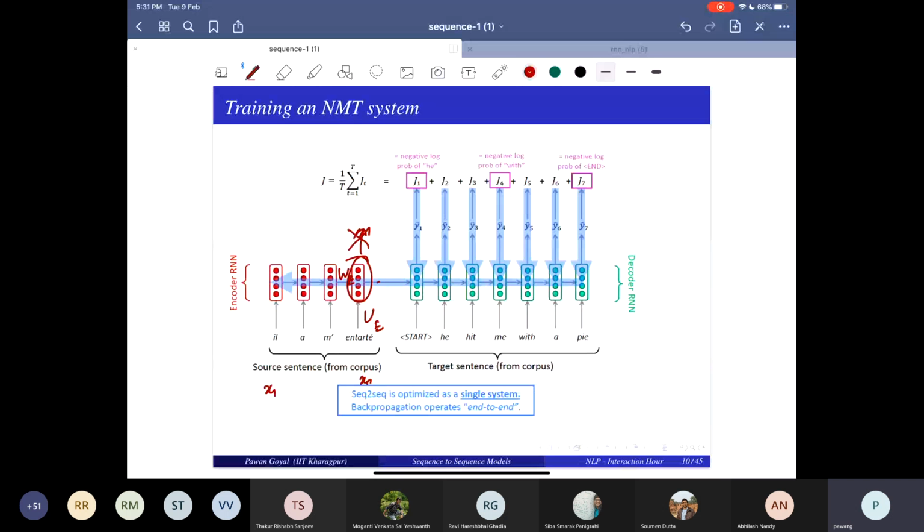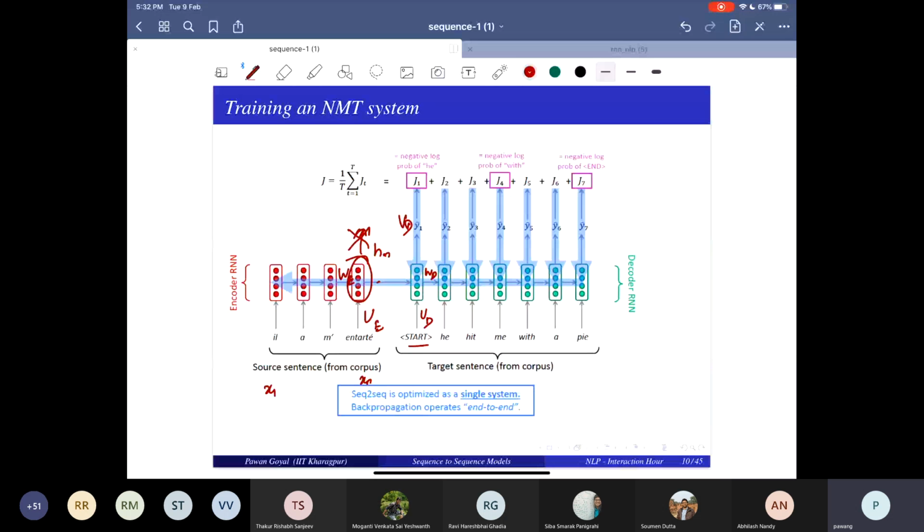This gives me the encoding of the input, hn, which feeds into the decoder, where I use two other matrices, U decoder and W decoder, and also a V decoder because I now have to generate a sentence. So I use three matrices in the decoder.